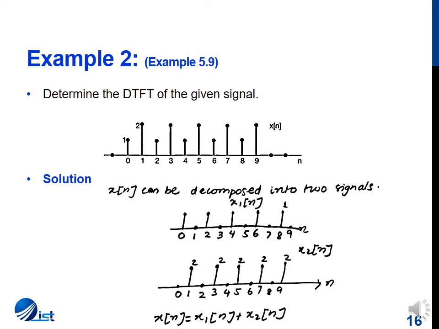So now we have to determine the DTFT of the signal shown in the figure. Now for this signal x of n, we see that it has only 10 samples from 0 to 9, and the samples are such that they alternate between 1 and 2. So therefore we can decompose x of n into 2 signals, where the first signal x1 of n has samples at 0, 2, 4, 6 and 8, every other value, with the value 1, and x2 of n has values at 1, 3, 5, 7 and 9, and the magnitude is 2. So x of n is x1 of n plus x2 of n.